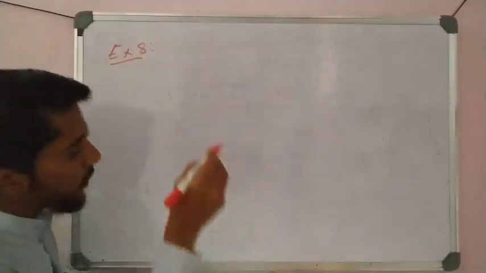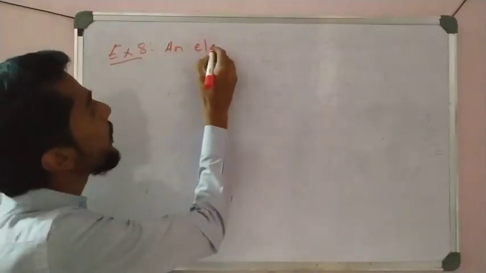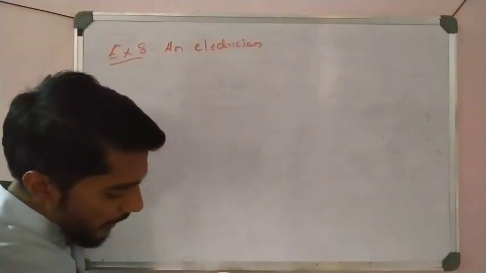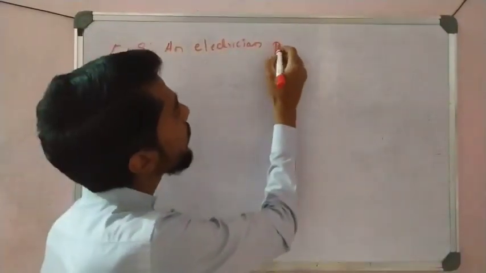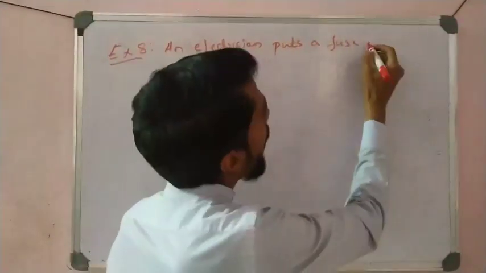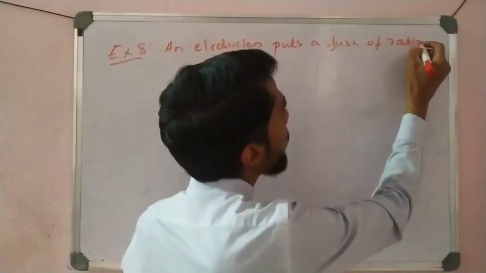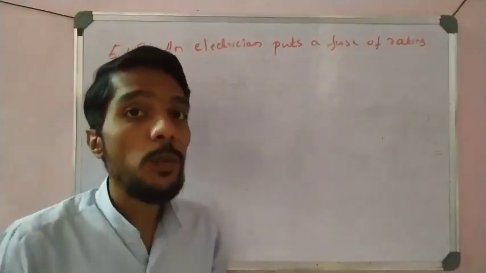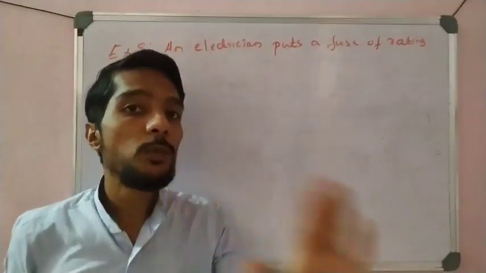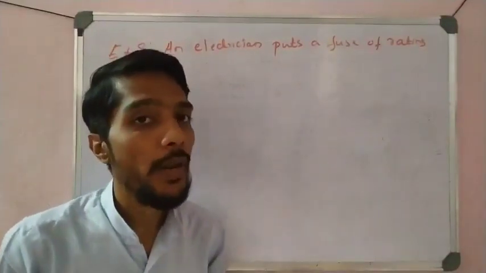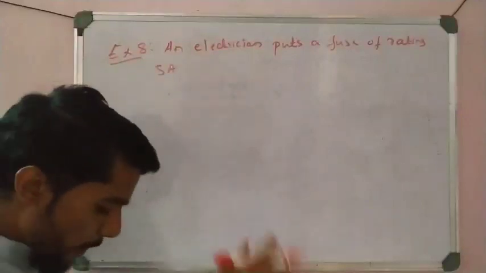The question is: an electrician puts a fuse of rating 5 ampere. What is rating? Nothing but the maximum current. So a fuse is used whose maximum capacity is 5 ampere. If a current above 5 ampere goes through, it burns and breaks the circuit, right? So the rating is 5 ampere.